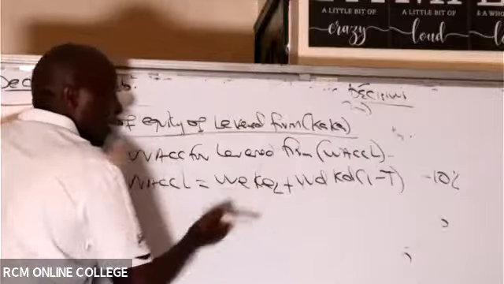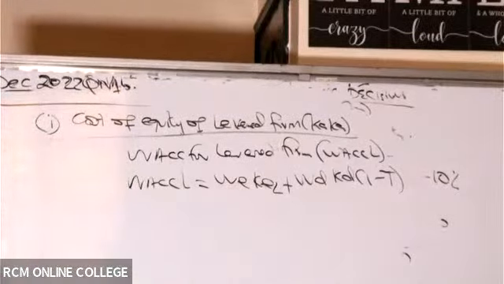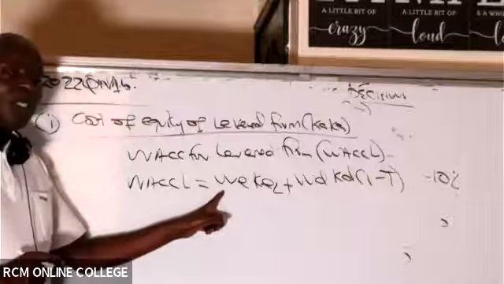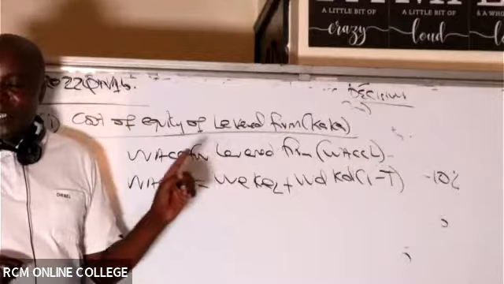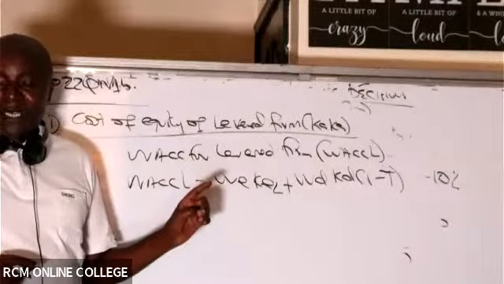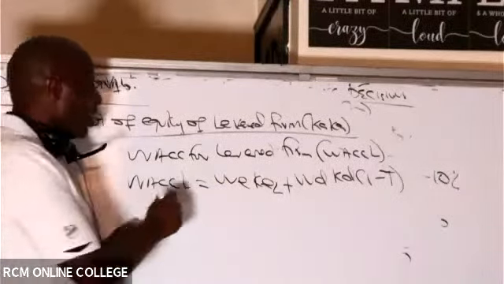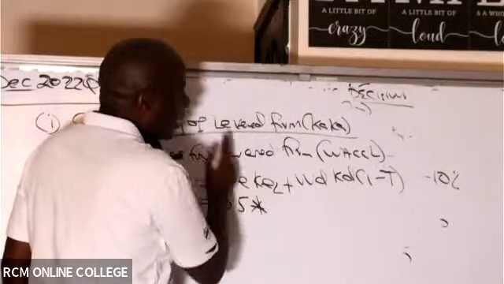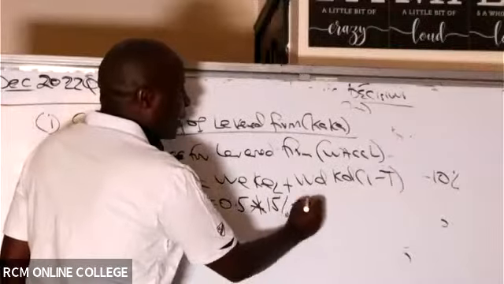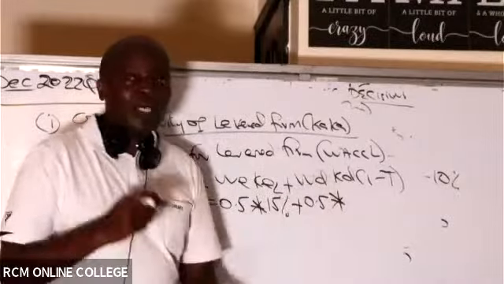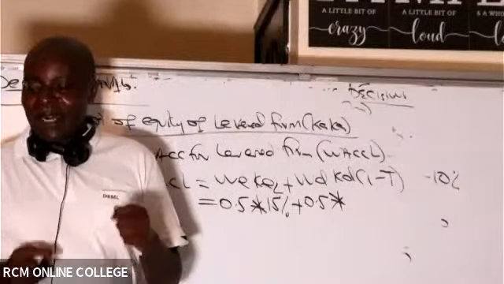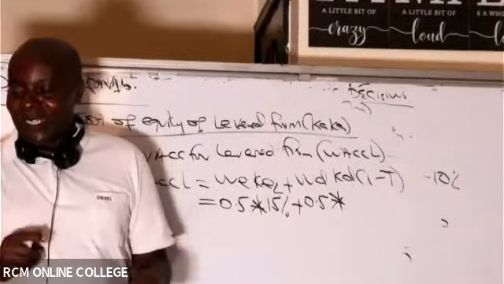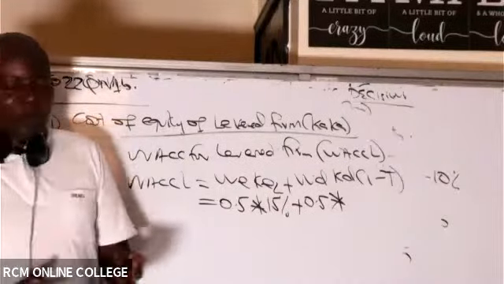Remember here, you use Ke of the levered firm, not just any cost of equity, because you are evaluating the WACC of a levered firm. Is there somebody who is able to remind us what these weights were? The weight of equity is 0.5 times Ke, which they calculated above as 15%, plus 0.5 multiplied by Kd. I'm sure somebody will tell me they don't know what Kd is. Kd is 5%, the cost of debt given there.